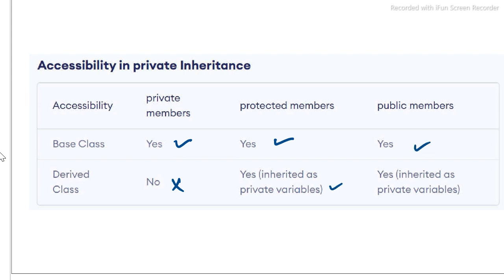Public members are also accessible in the base class and in the derived class because their visibility mode changes and becomes private in the derived class. So this is the summary of our different types of derivation, that is using public, private and protected modes of inheritance. Thank you.